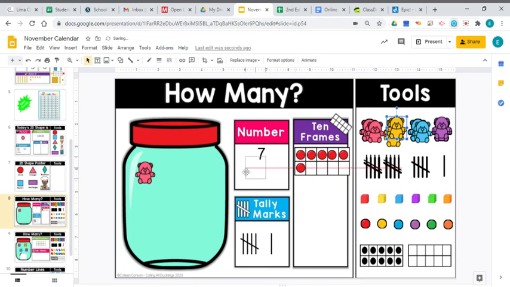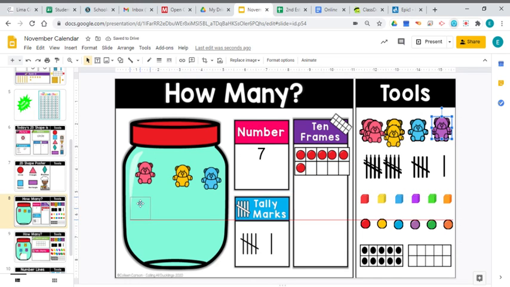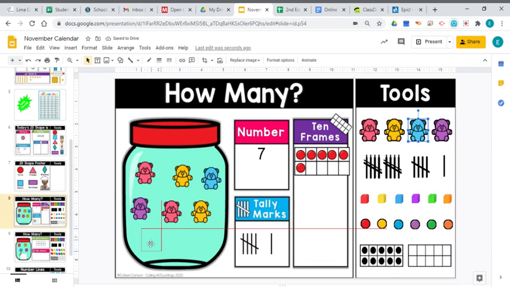There's 1, 2, 3, 4, 5, 6, and 7 bears. And I did the strategy count and scoot, right? I took them from this side and I moved them over here and as I moved them, I counted them. We can also do our touch and count strategy to count them. 1, 2, 3, 4, 5, 6, 7.